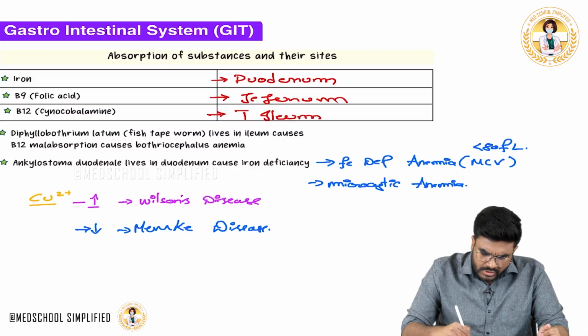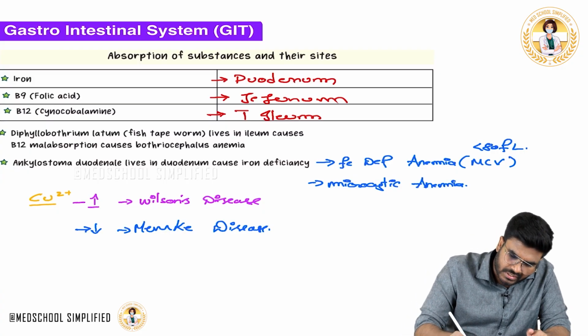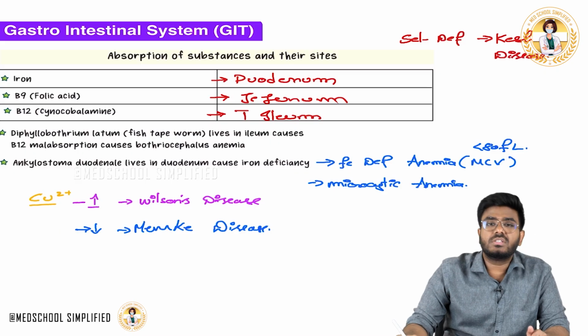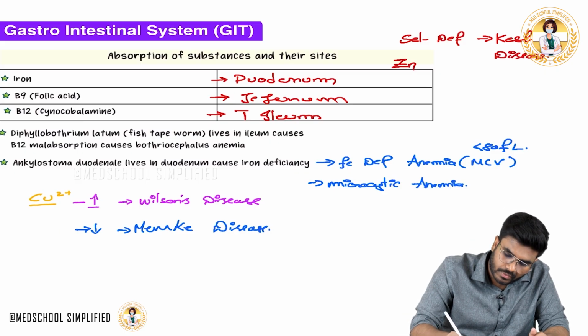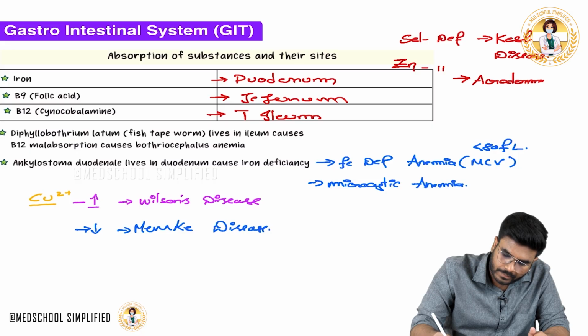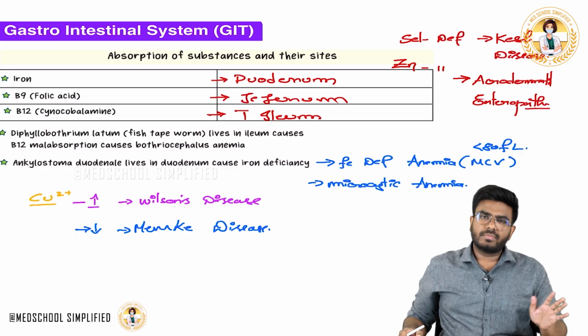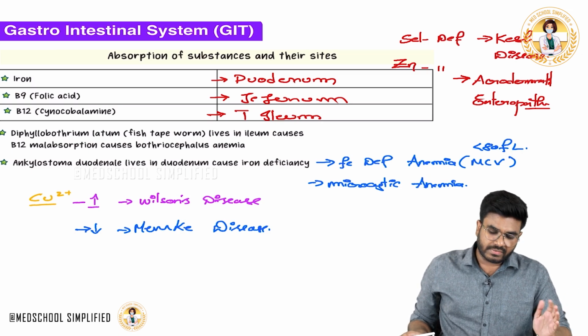In the same way, some questions were asked recently in the exam. Selenium deficiency causes Keshan disease. And zinc deficiency causes acrodermatitis enteropathica. It's not relevant now, but I just want to integrate it. So: iron deficiency, copper deficiency, selenium deficiency, as well as zinc deficiency.